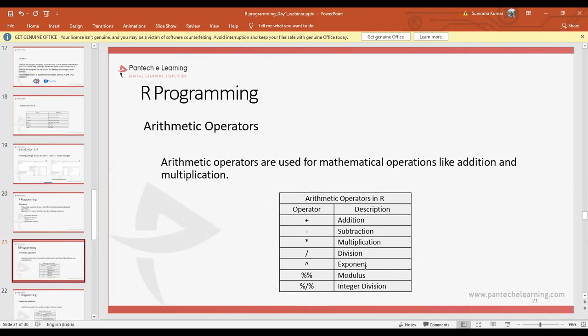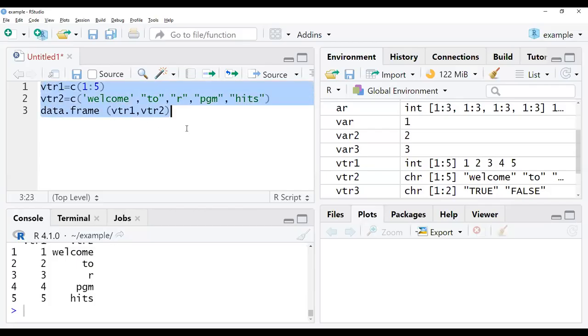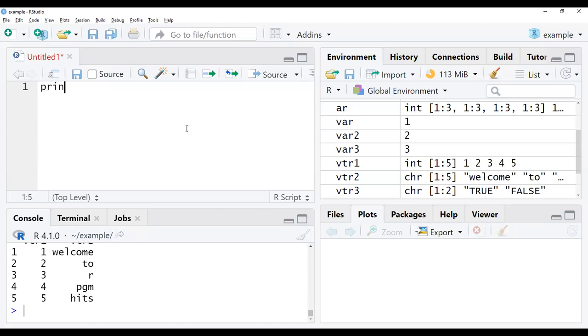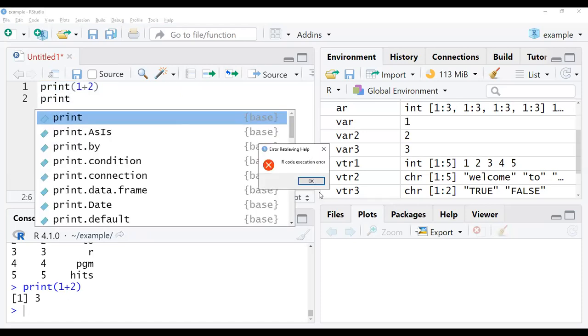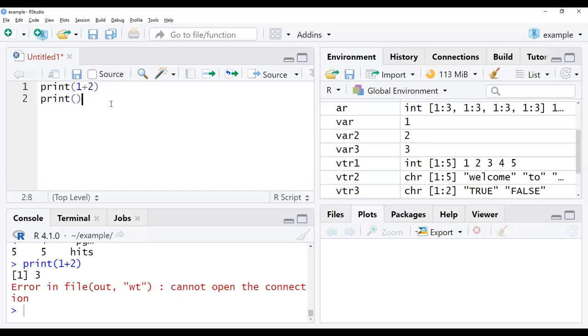So we will work with this data now in RStudio. Print. This is my data. Select the data, run it. So we got the output. In the same way, we will give some more print statements, checking all the different arithmetic operators.